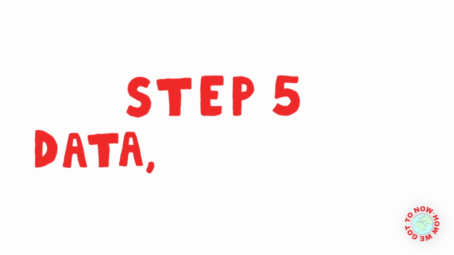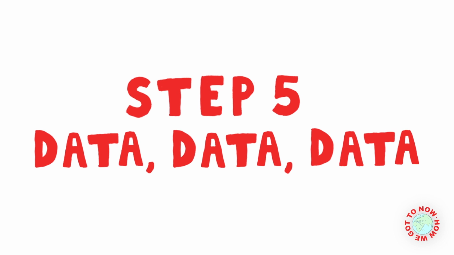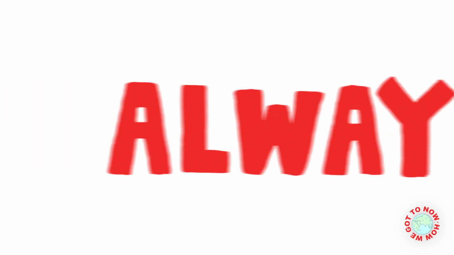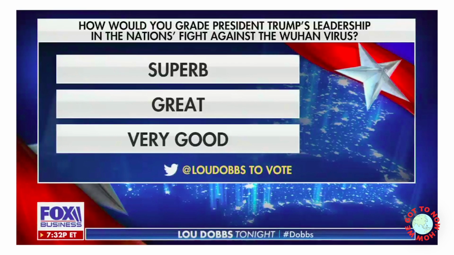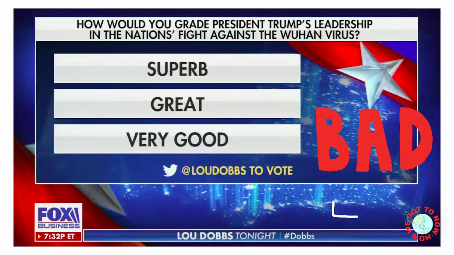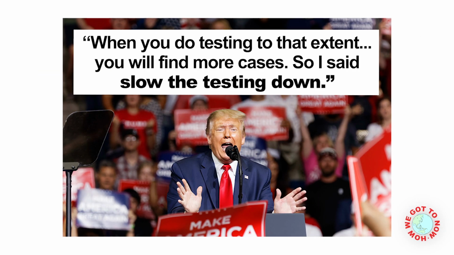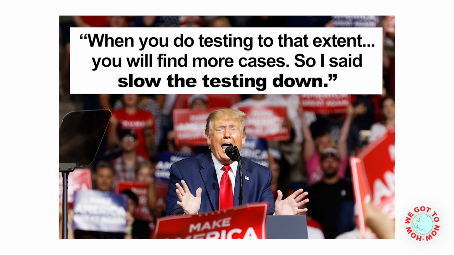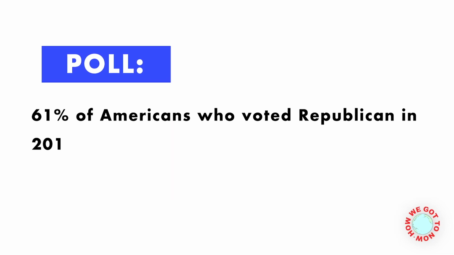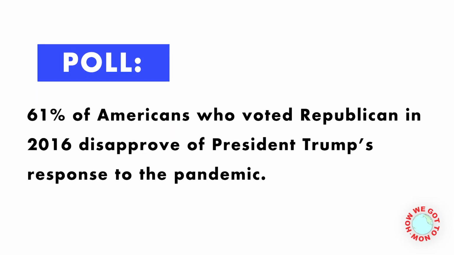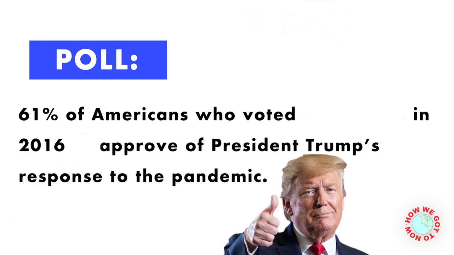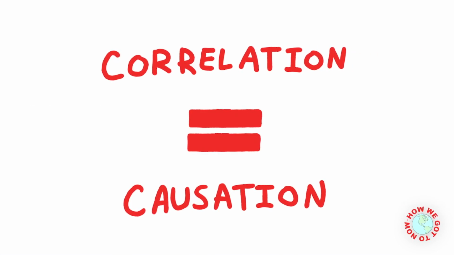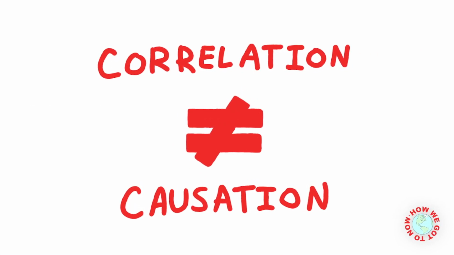Step 5. Data, data, data. Always think data. Always, always, always. Ask yourself what data is being left out, or if the information is being misconstrued in any way. Always be wary if a news source pushes a concrete conclusion based on data. A biased news source will omit data that does not fit their narrative. Additionally, you'll rarely find professional research that reaches a concrete conclusion based on data. So remember, correlation does not always equal causation.